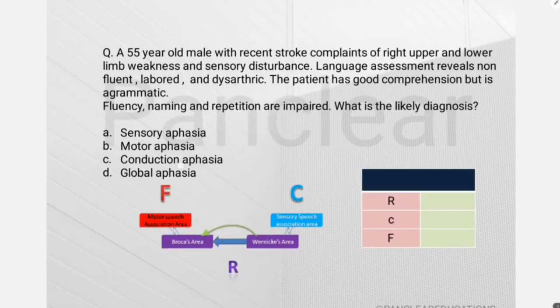Okay, let's have a look at this question. There's a 55-year-old male with a history of stroke involving the right upper and lower limb with weakness and sensory disturbance. Language assessment is done and there is non-fluent, labored and dysarthric speech, and the patient has good comprehension but is agrammatic. So fluency, naming and repetition are impaired. What is the likely diagnosis?